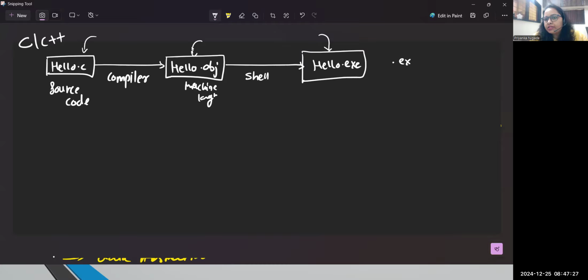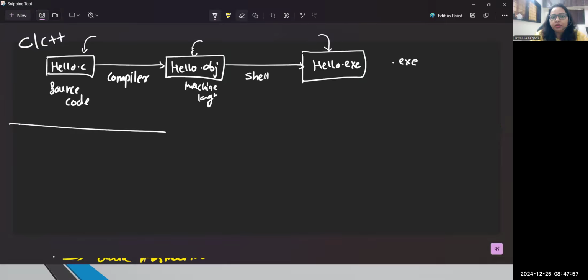So this .exe file is platform dependent, right? I can run it only on Windows, only on one single platform. So for every C and C++ code, the final file extension you get is .exe, and that exe file is supported on only one platform. So if you write code on another platform, only on that platform will you be able to run that particular program. Clear? So this is the dependency structure.